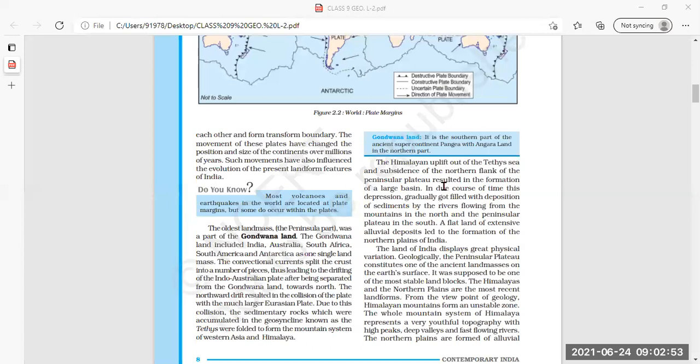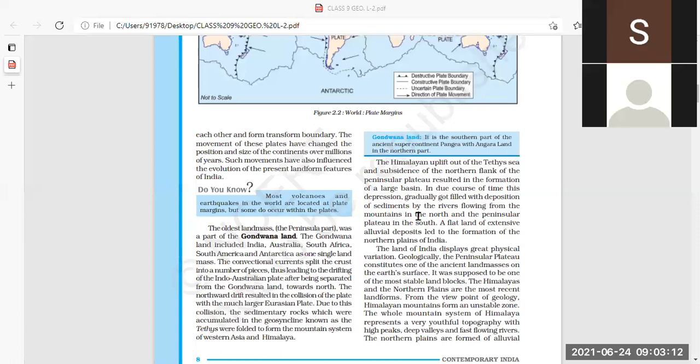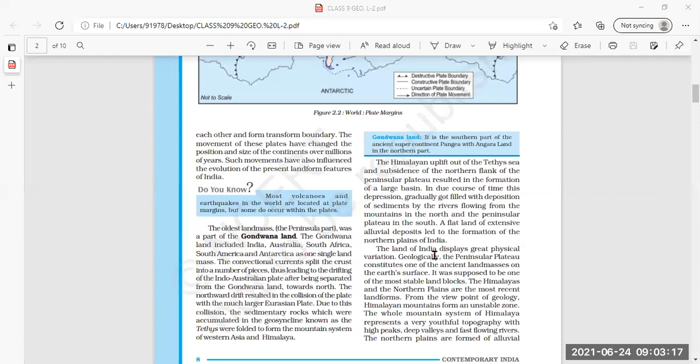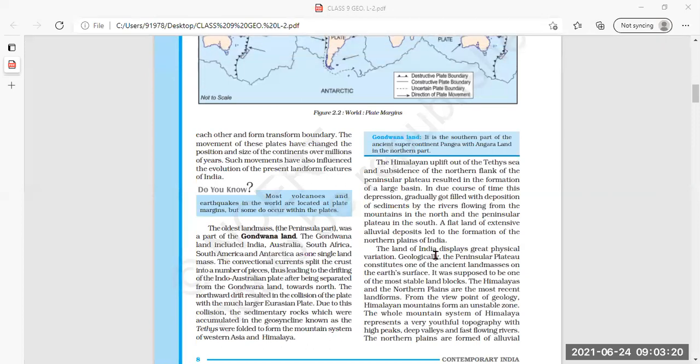And what is a basin? It is a depression in the earth's surface. It is shaped like a bowl, so that is why it is called a large basin. Now, in due course of time, this depression, shaped like a bowl in the earth, gradually got filled with deposition of sediments. Sediments के deposition से वो fill हो गया. And then what happened? The deposition of the sediments led to the formation of the northern plains of India. So this we have read.